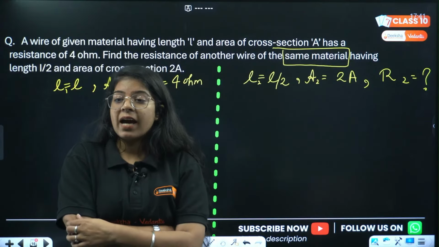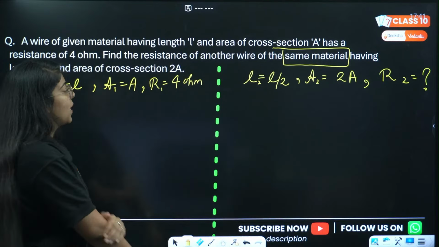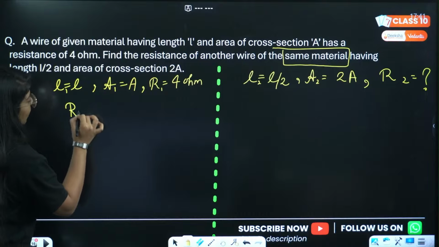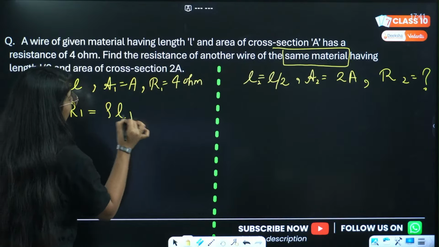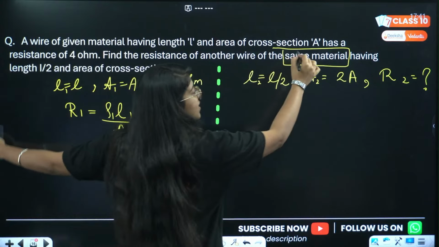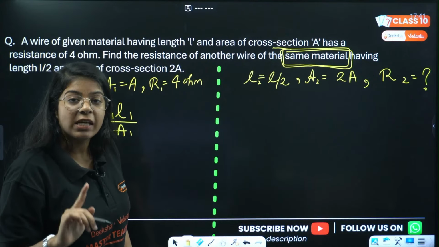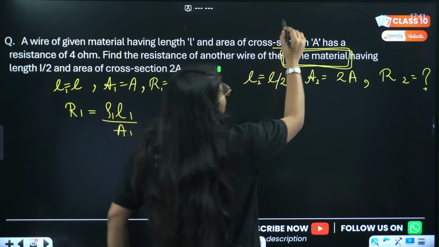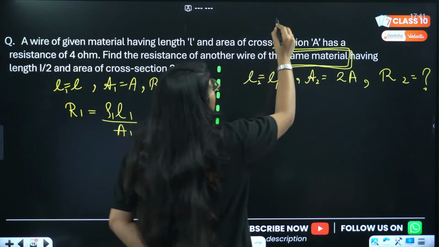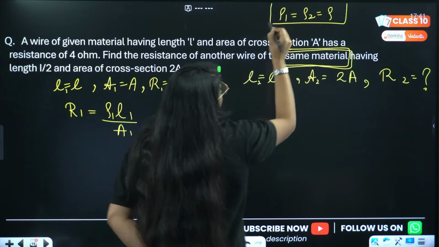The resistance of second wire is 1 ohm. Okay, let's solve this question. We have got lots of answers. First you just have to calculate R1 equals rho L1 divided by A1. A very important point here is same material. For same material, resistivity does not change. Resistivity remains the same. That means if we have two wires of copper, resistivity of both those wires is the same. So rho 1 equals rho 2 equals rho.